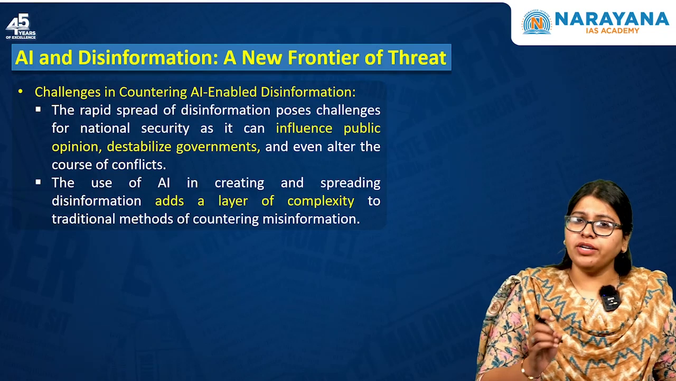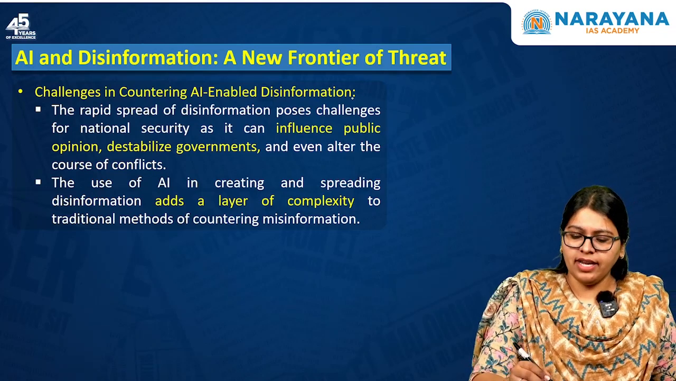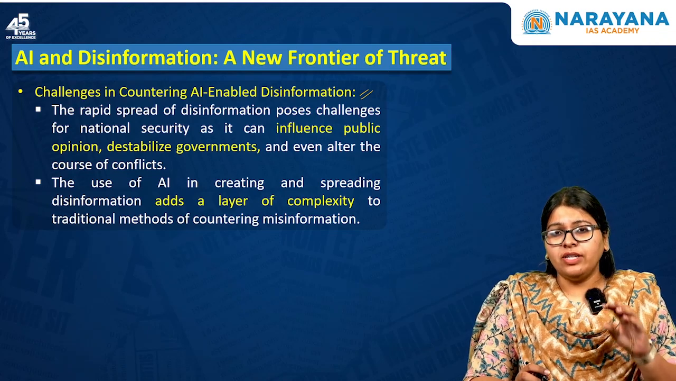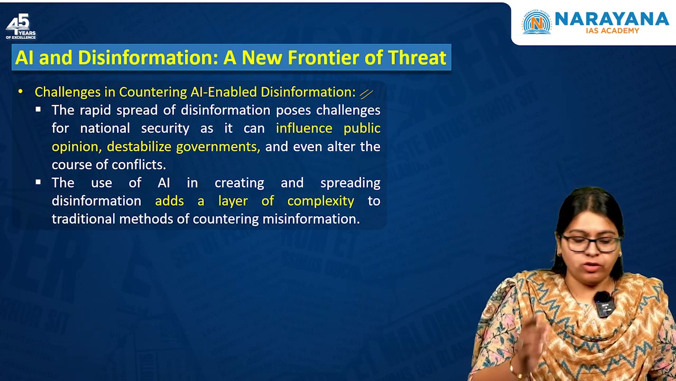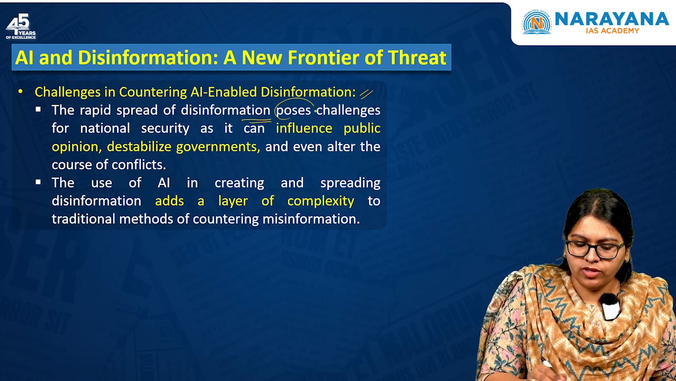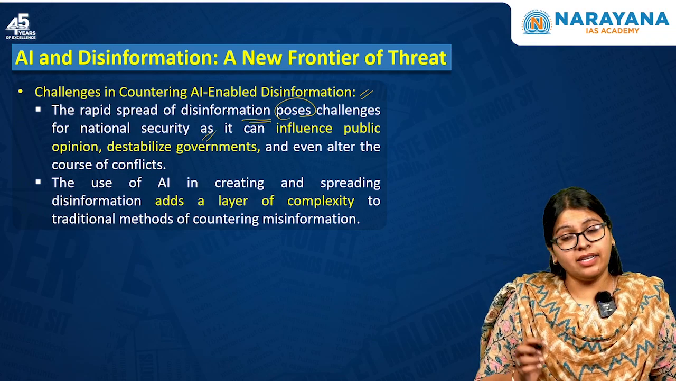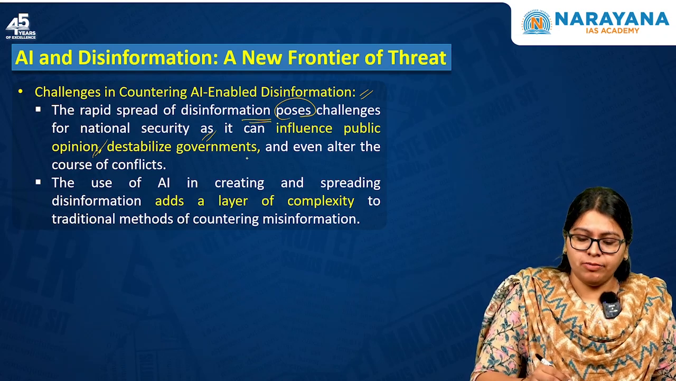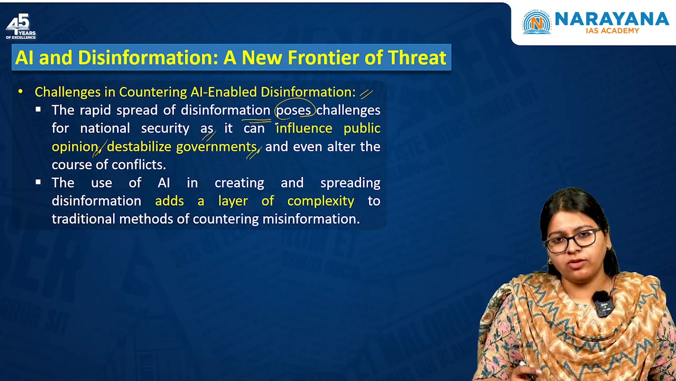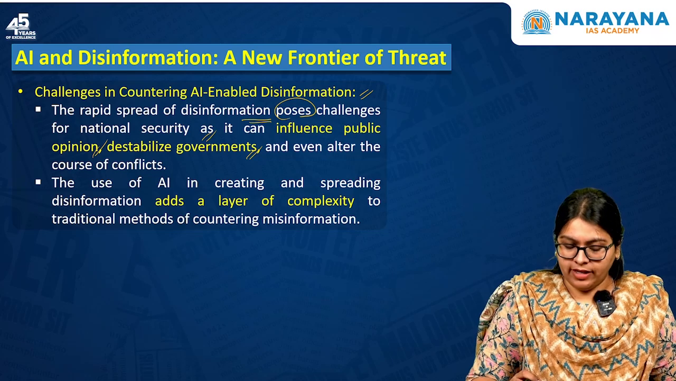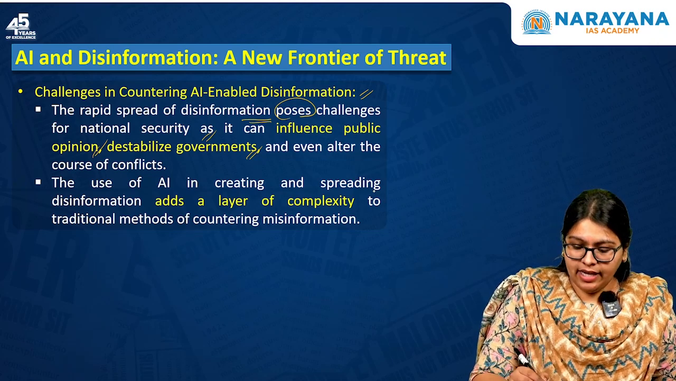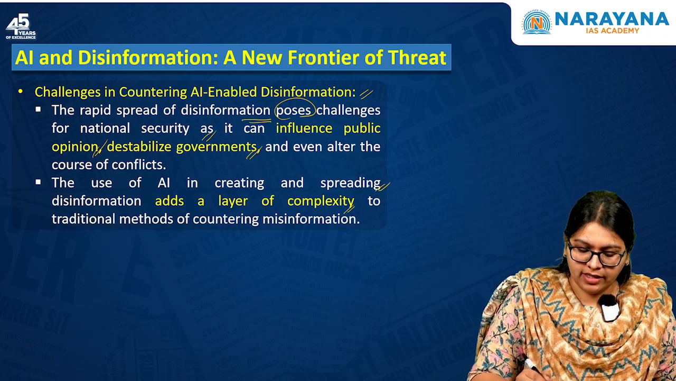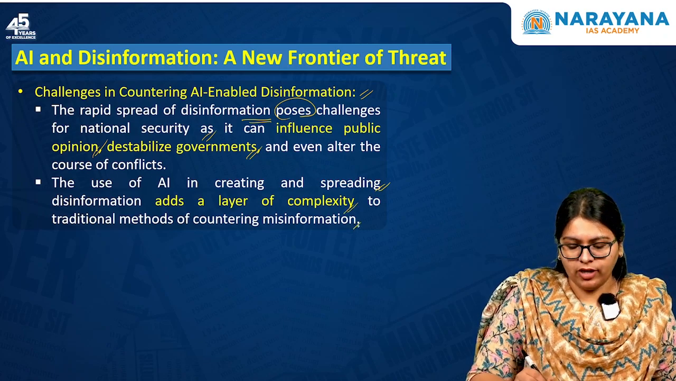And also, one of the challenges we face in countering this particular AI-enabled disinformation is that it is characterized by a rapid spread, okay? The rapid spread of disinformation poses challenges for national security as it can influence public opinion. It can even destabilize the government in most cases and also alter the course of conflicts. And the use of AI in creating and spreading disinformation adds a further layer of complexity to traditional methods of countering misinformation.